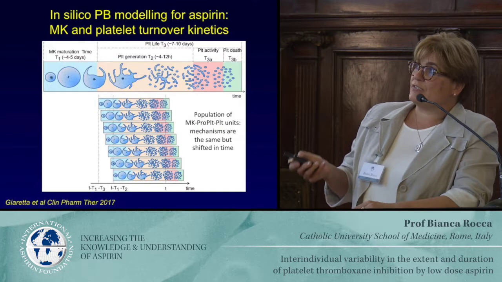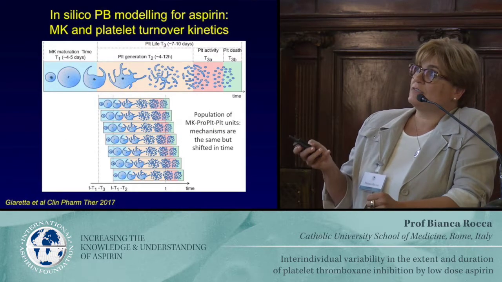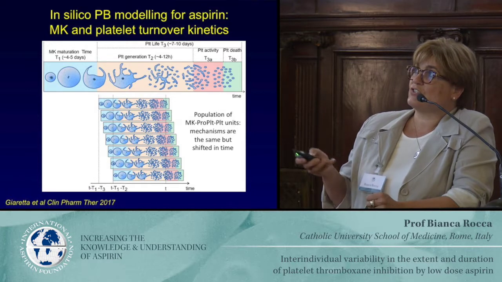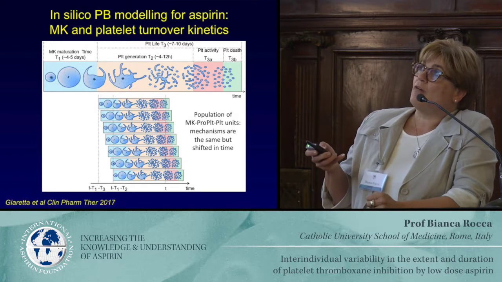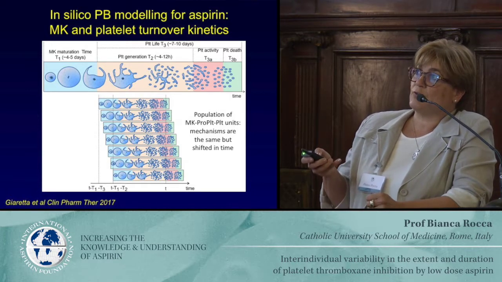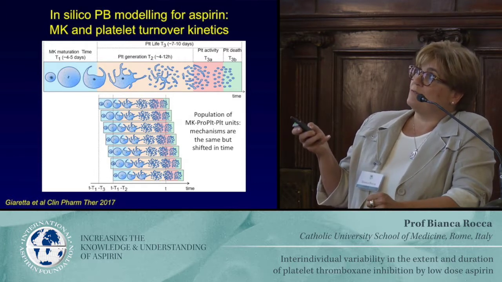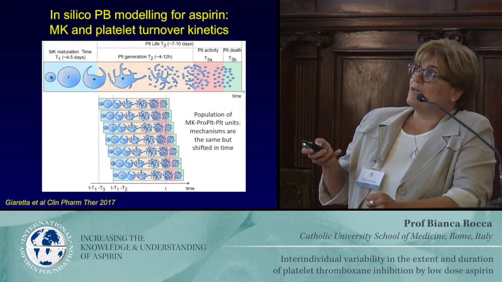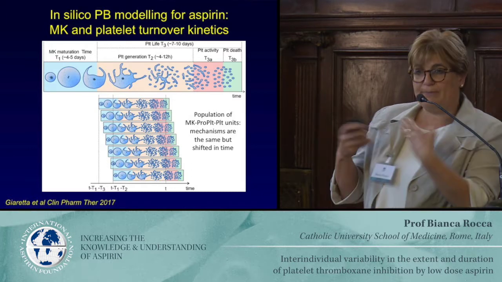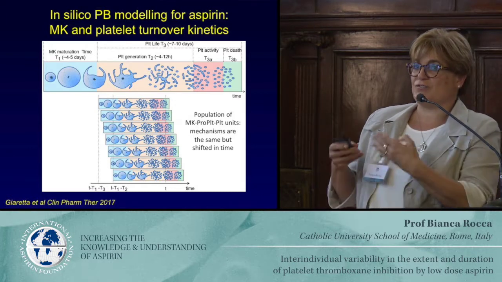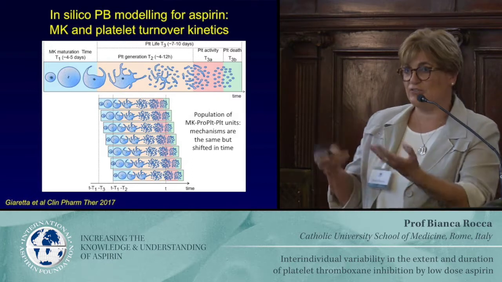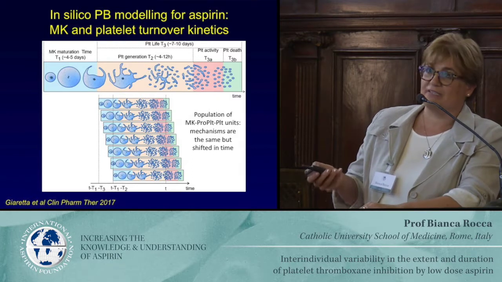But more interestingly, it took a very long time to reconstruct the kinetics of platelet formation, starting from the CD34 stem cells all the way down to the dying platelet. That was very difficult to build up in humans because there are not so many data. We have a lot of data on mice, but not that many data in humans.